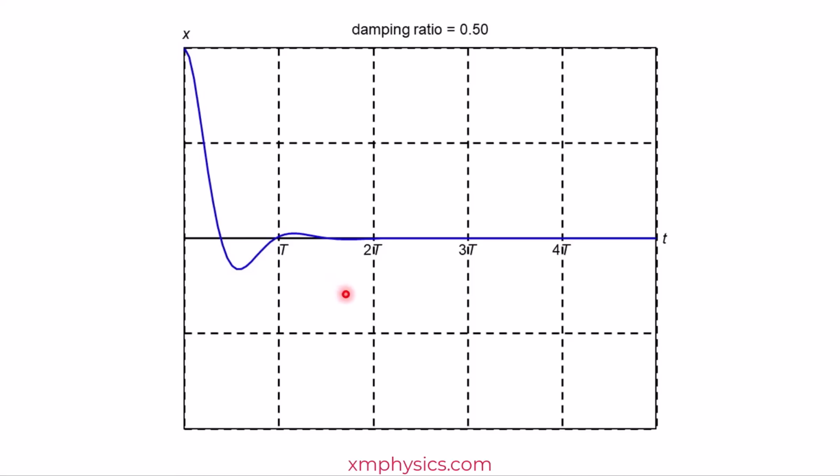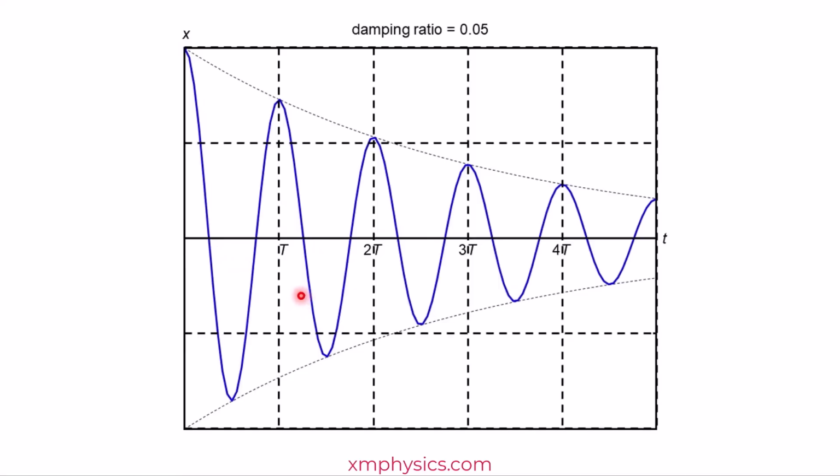For this reason, during exams also, a damped oscillation is usually deemed to have the same period as the undamped oscillation. Now, some students, for some reason, have this misconception. They think that when we have damping, this period is shorter than this period, which is shorter than this period, which is shorter than this period.